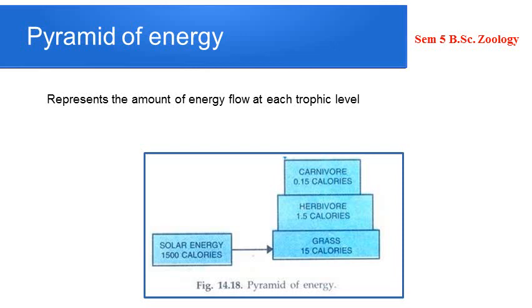It indicates the total energy at each trophic level of the food chain, and the upright nature also indicates the loss of energy at each trophic level. So the total energy available is relatively more at the producer level than in the herbivore, and this keeps on decreasing as we go up the ladder. So you can have maximum of 4 or 5 members in a particular food chain.